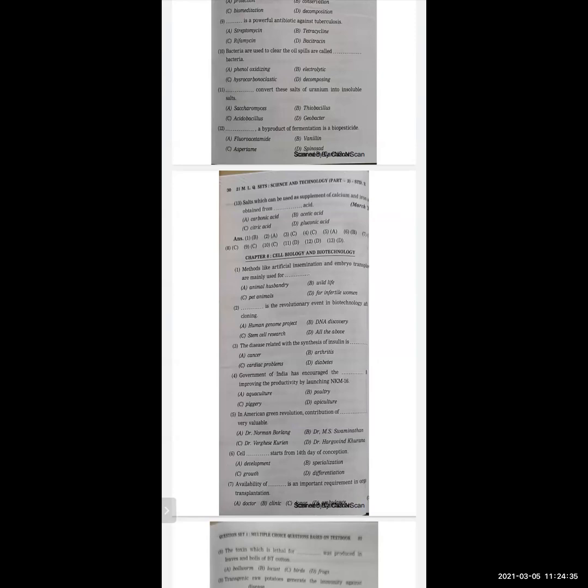Next, the toxin which is lethal for dash was produced in leaves and pods of BT cotton. Options are bollworm, locust, birds, and frogs. And the correct option is bollworm. Next, transgenic raw potatoes generate the immunity against dash disease. Options are plague, cholera, leprosy, TB. Correct option is cholera.